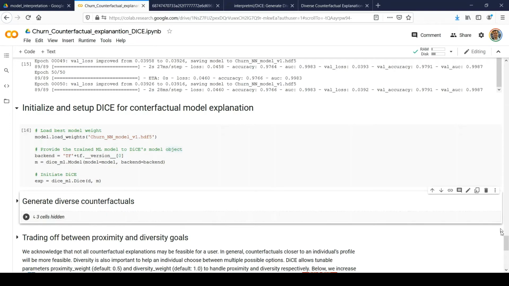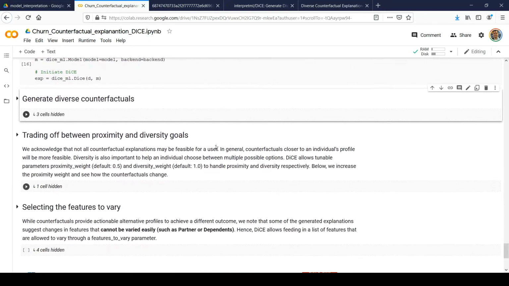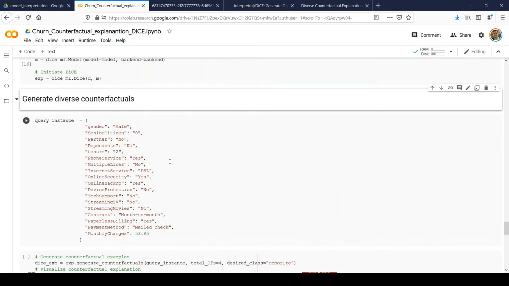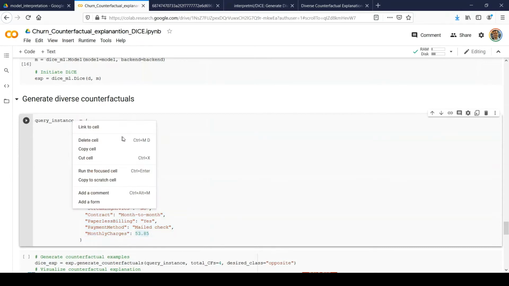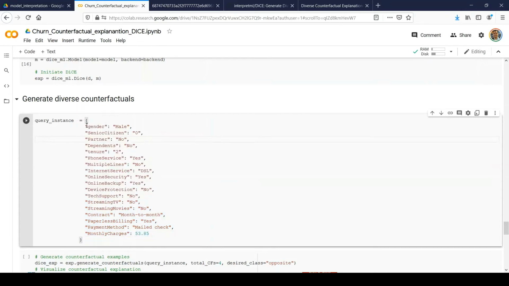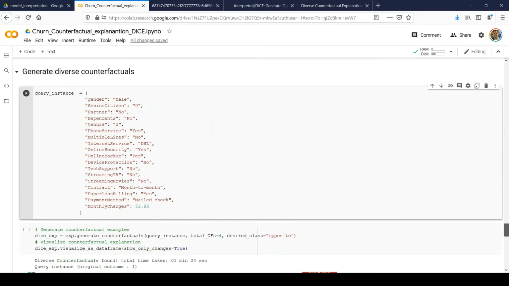Okay, that is done. Now I will take one query instance. In this case, I am just taking one query instance. We need to pass all the input values as they are in this JSON layout. Now we are asking it to generate different counterfactual explanations. This is for the churn data.